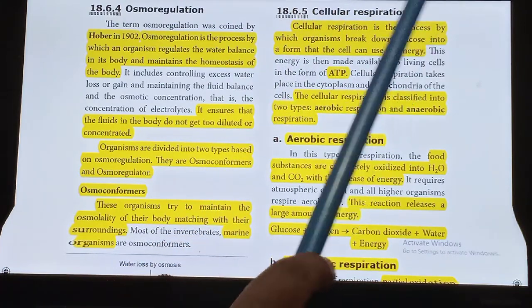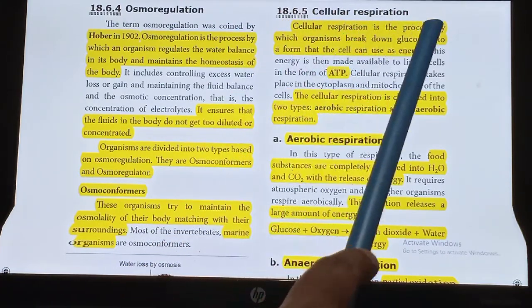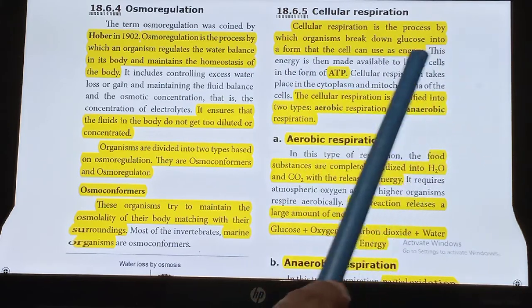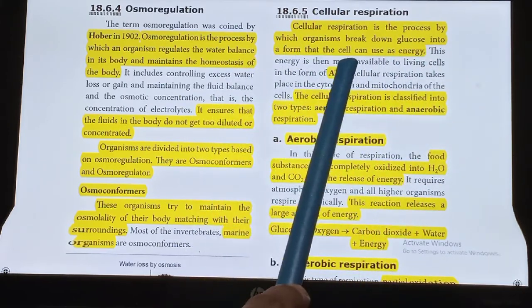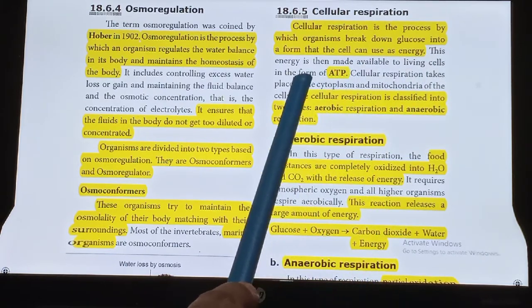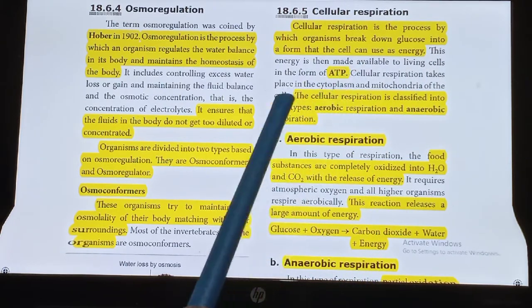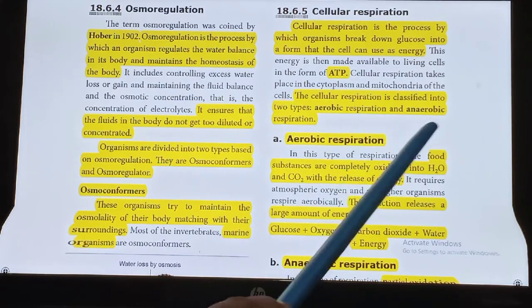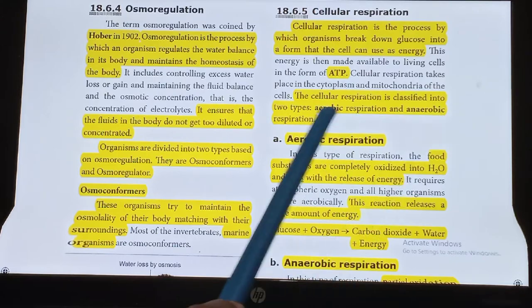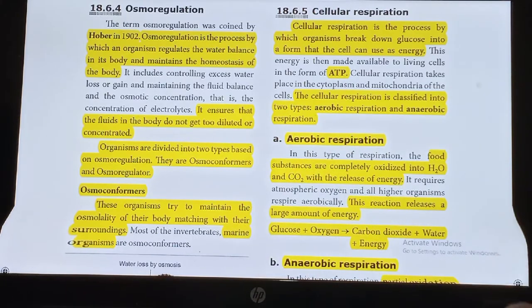Cellular respiration. Cellular respiration is the process by which organisms break down glucose into a form that the cell can use as energy. That form is ATP, adenosine triphosphate. Cellular respiration is classified into two types, aerobic respiration and anaerobic respiration.